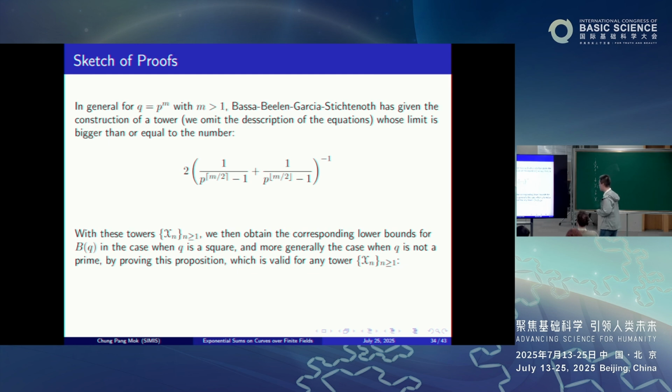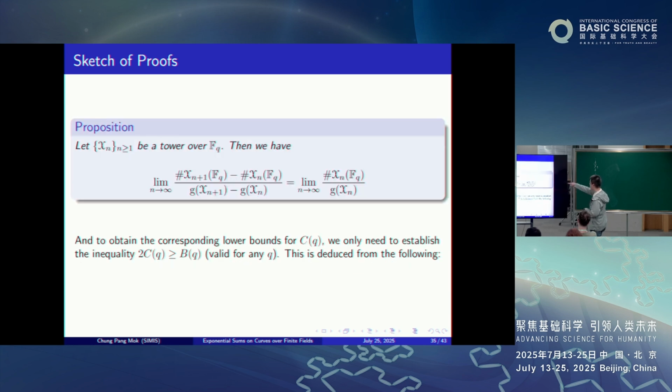Now, given these towers, we then obtain the corresponding lower bound for the relative Ihara constant d_q in the case when q is a square, or more generally when q is not a prime, by proving this proposition, which is valid for any tower. Namely, for any tower x_n, the limit of this tower is also equal to the limit of this quantity on the left hand side.